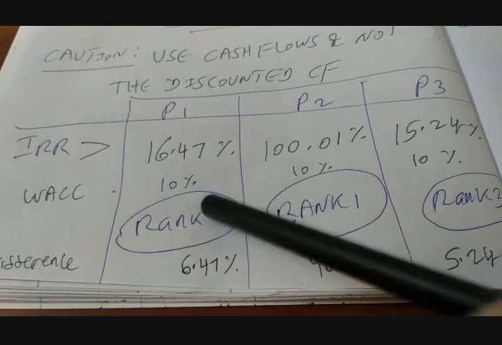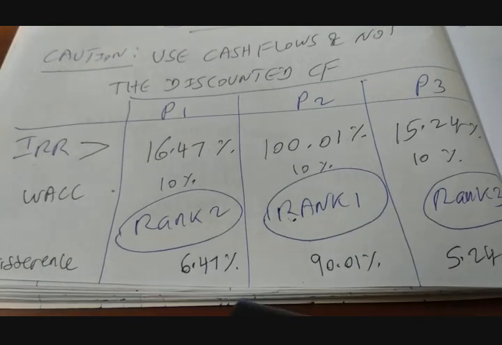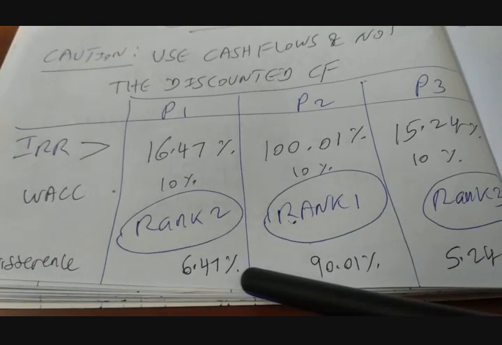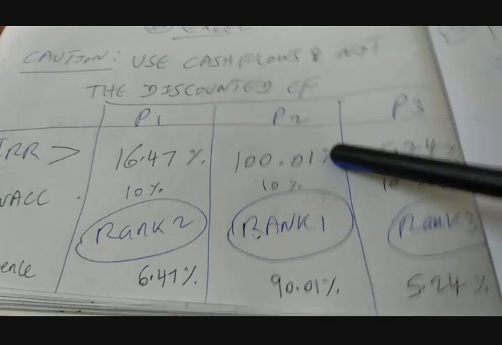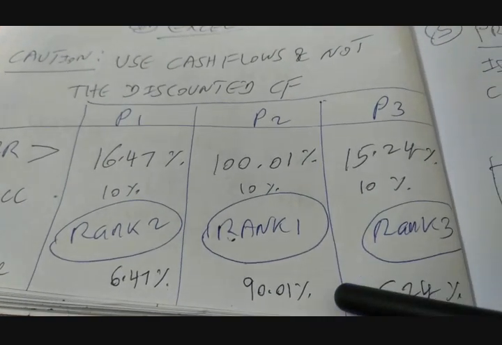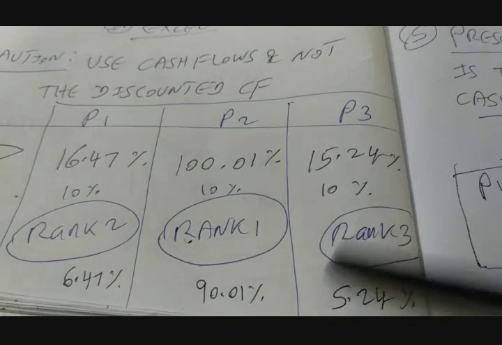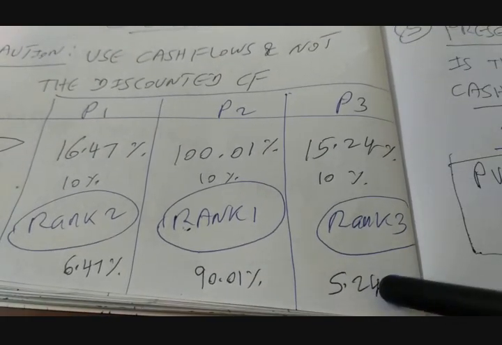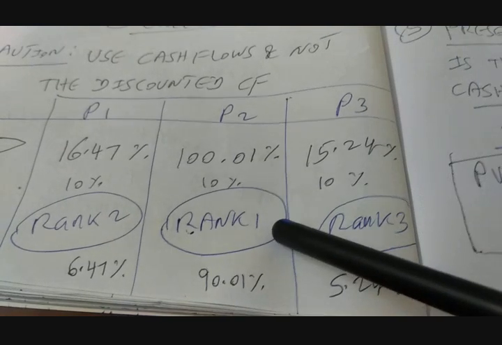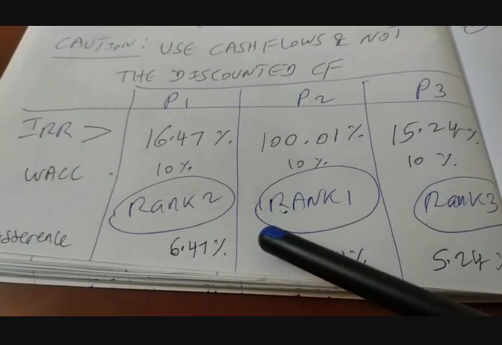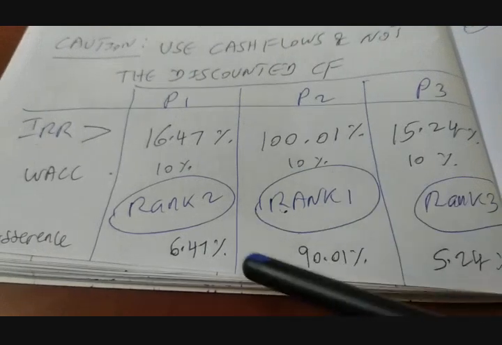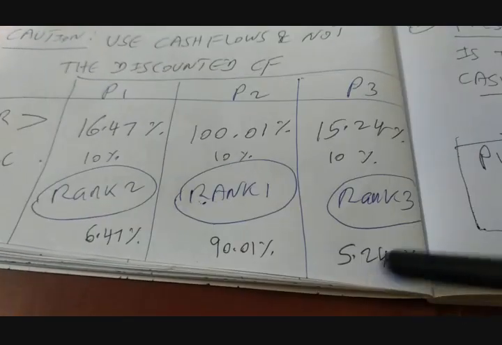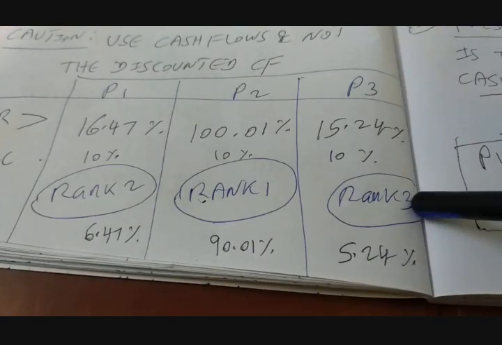So if you look at the difference here, 16.47 minus 10, the excess number is 6.47. For project 2 it is 100.01 minus 10, so the excess number is 90.01, and for the last one it is 15.24 minus 10, that is 5.24, right? So rank number 1 is project 2, followed by rank number 2 for project 1, 6.47, and the last one is 5.24, so that is rank 3.